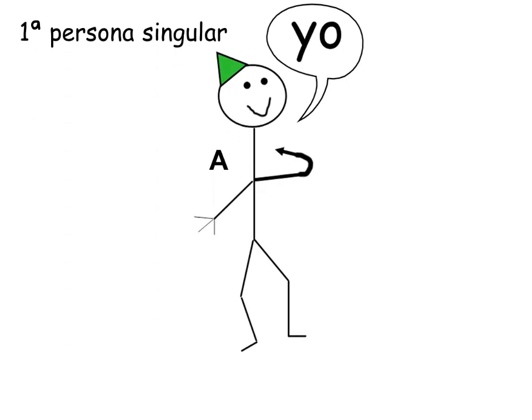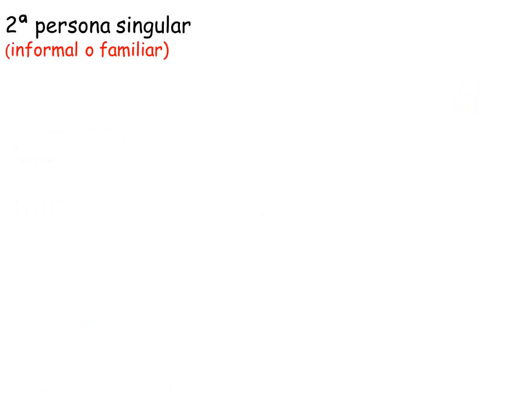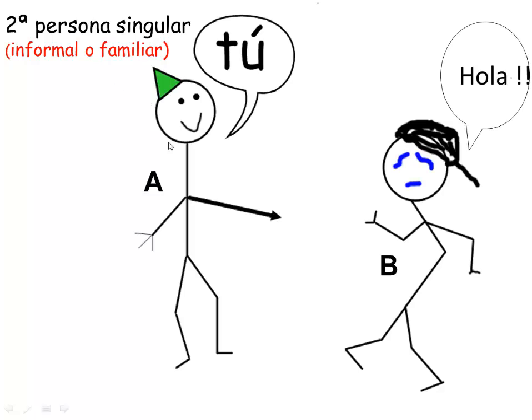In Spanish, the pronoun is yo. In English it is I. Second person singular, we've got the informal form, as you already know, and this is the tú form. In English, this is you. Again, we use it informally or to talk to people that we know.